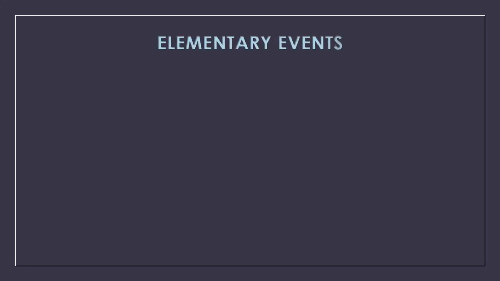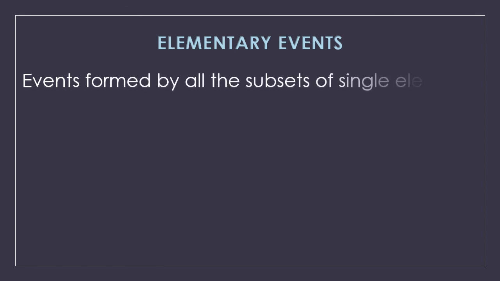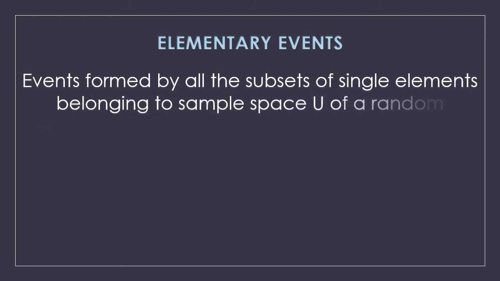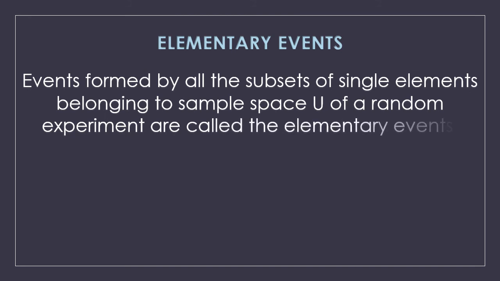The last event of this particular video tutorial: elementary events. Events formed by all the subsets of single elements belonging to the sample space U of a random experiment are called the elementary events. Right now I am talking about a sample space U. So if I take out single elements of the sample space U, then all those single elements are known as the elementary events.